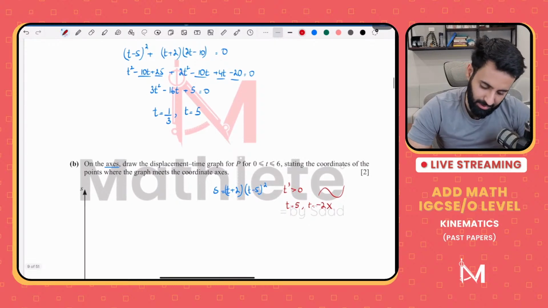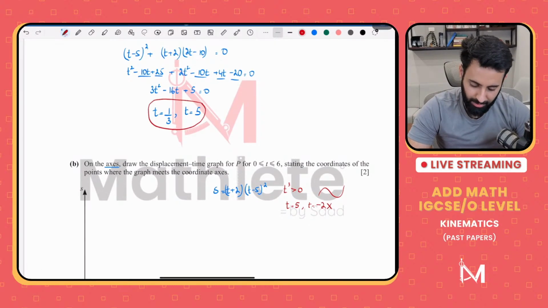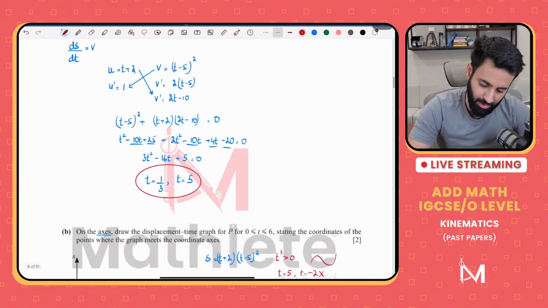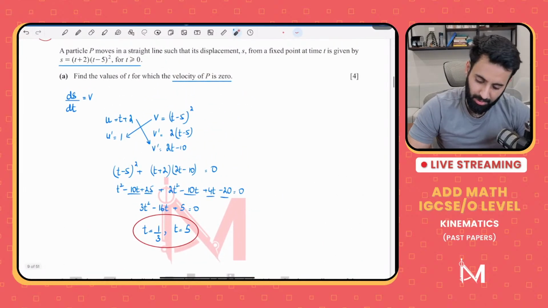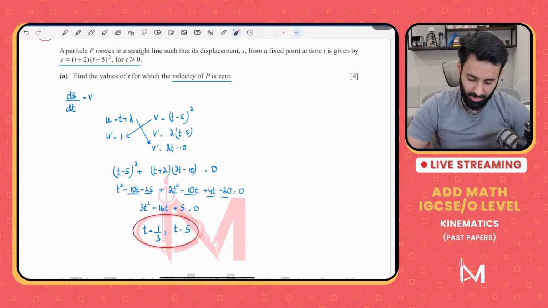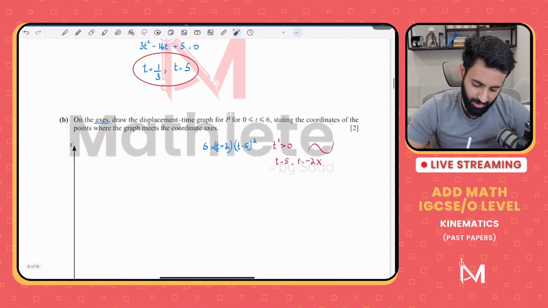Okay, another important thing to learn is that the question has already made us find out the turning points. Why do I say that? Because we found out when the velocity is equal to 0. So that means we differentiated it and we found when it's equal to 0. So these are the values of t, which means these are the points where the graph will turn.